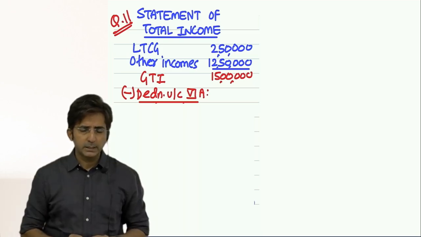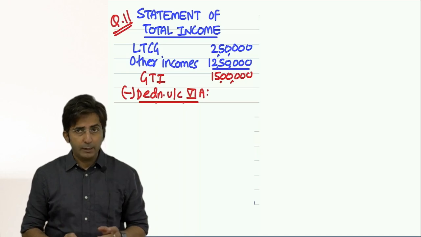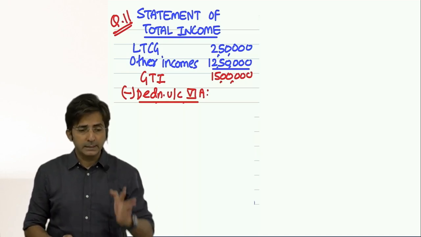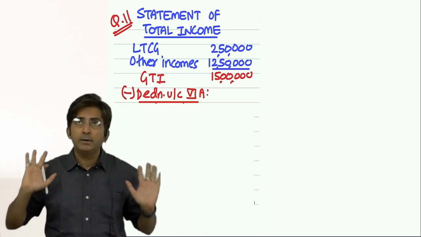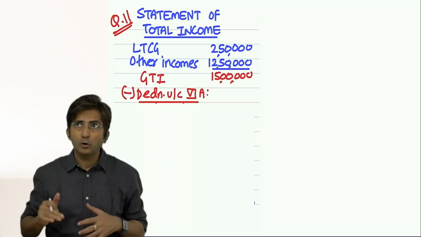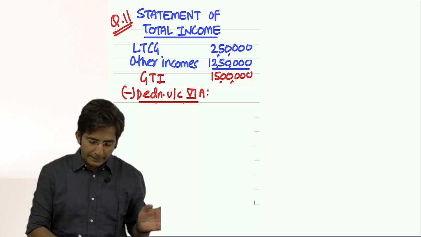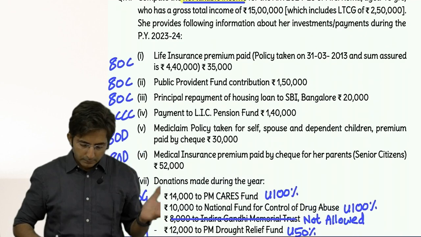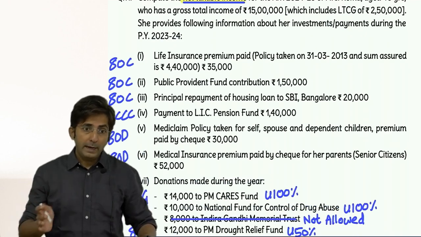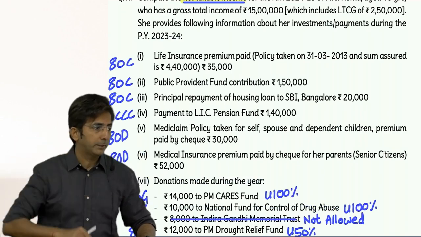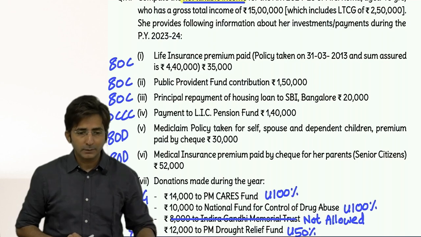First, you should finish the set of C sections. In that also, first priority is 80CCD(1B). Don't go as per some other order, go as per our system. For 80CCD(1B) you should have contribution to NPS. Do we have that in the question? That is not given, so 80CCD(1B) is not there. Then 80CCD(2), employer contribution to NPS. Even that is not there.